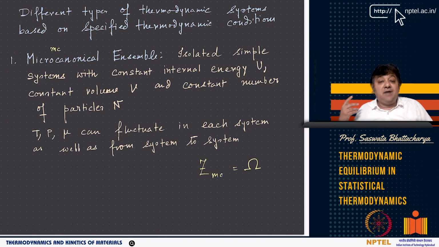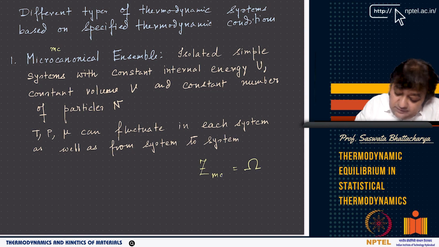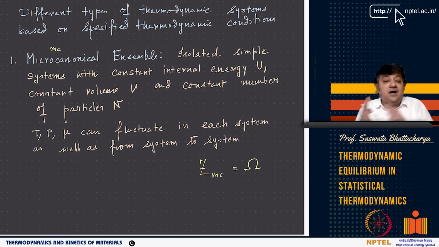So a microcanonical ensemble points to an isolated simple system with a constant energy U, constant volume V, and a constant number of particles n, right? So what can fluctuate? U cannot, U is fixed, V is fixed, and n is fixed. So basically T can fluctuate, pressure can fluctuate, chemical potential can fluctuate in each system as well as from system to system, right? From one system to the other, chemical potential, pressure, and temperature can fluctuate.